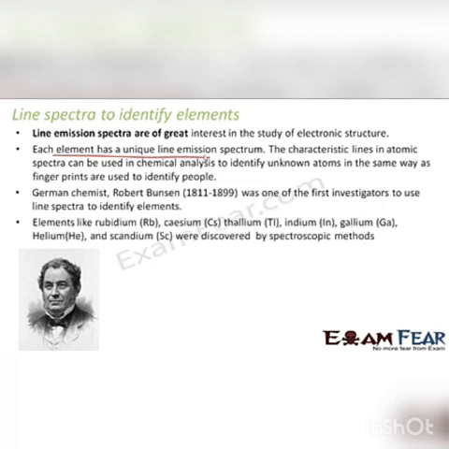Elements like rubidium, cesium, thallium, indium, gallium, helium and scandium were discovered by spectroscopic methods, because it was found that there was some spectra which did not belong to any of the existing elements. So a new element got discovered. This is how some of these elements were discovered.